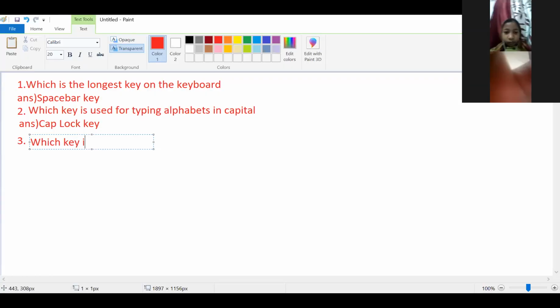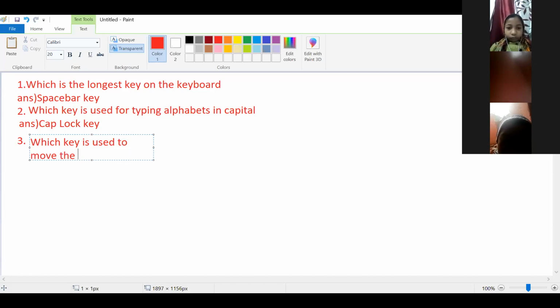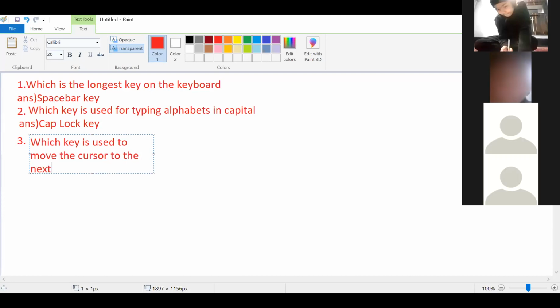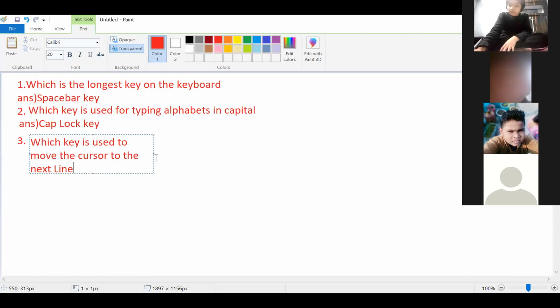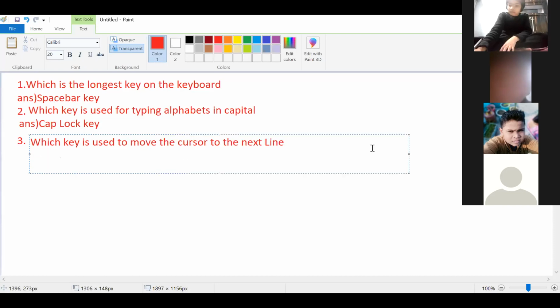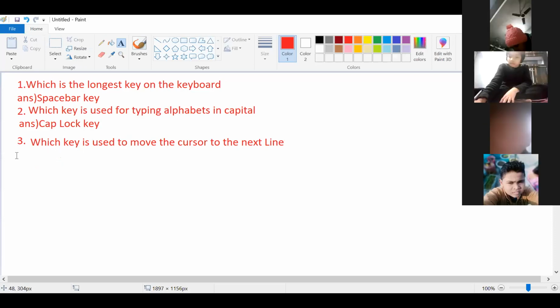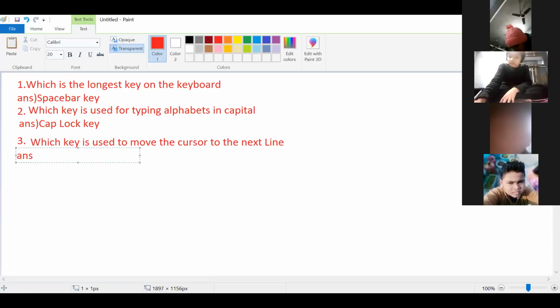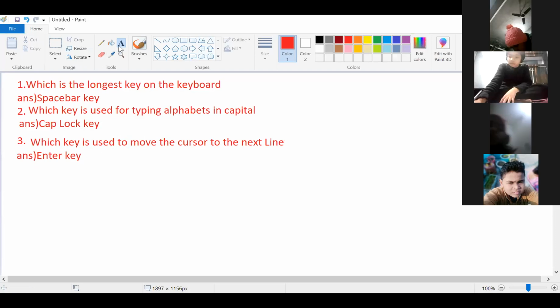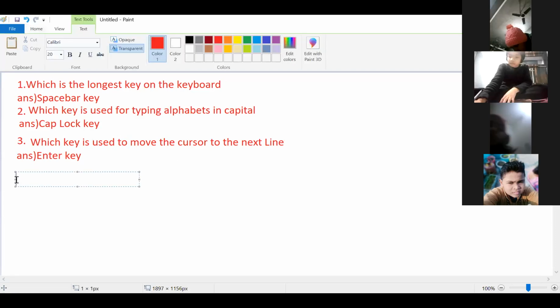Which key is used to move the cursor to the next line? The Enter key. Enter key is used to move the cursor to the next line.